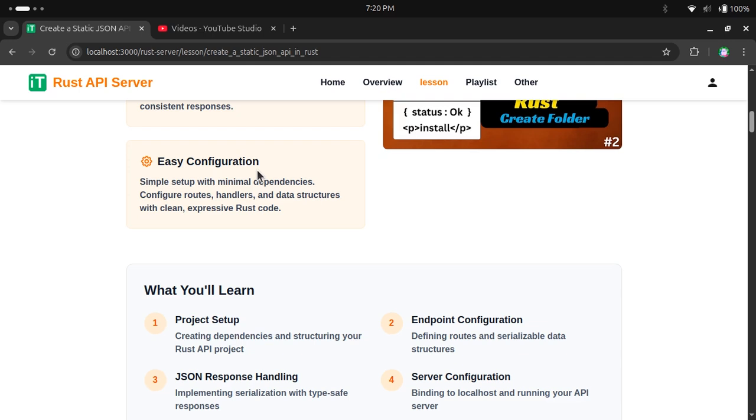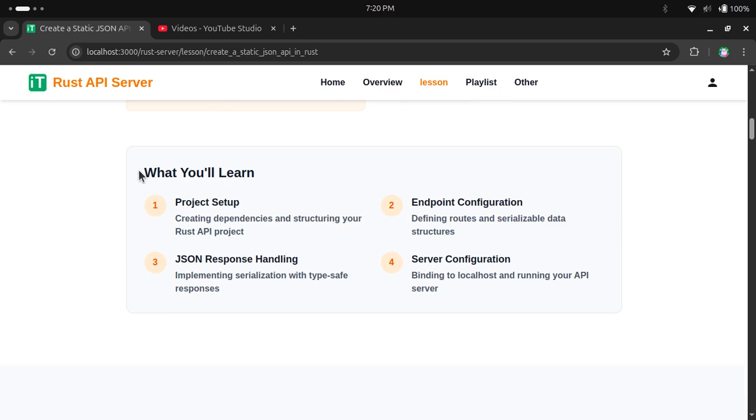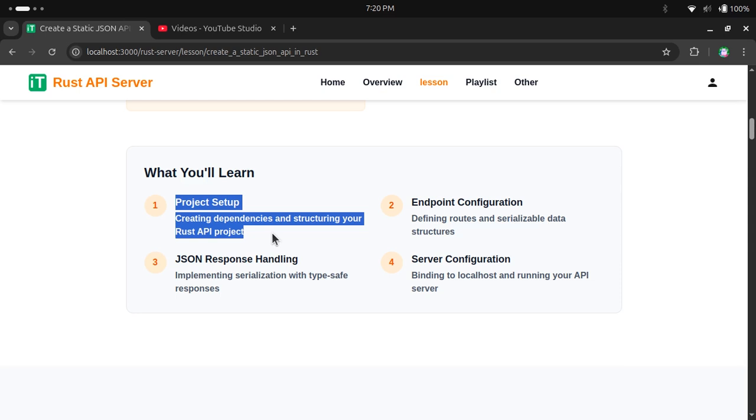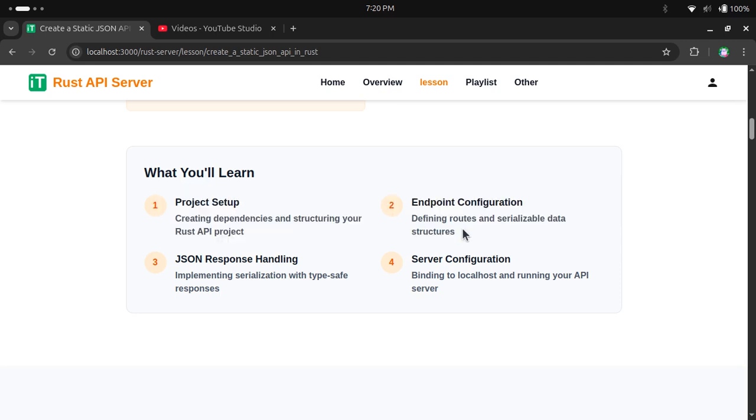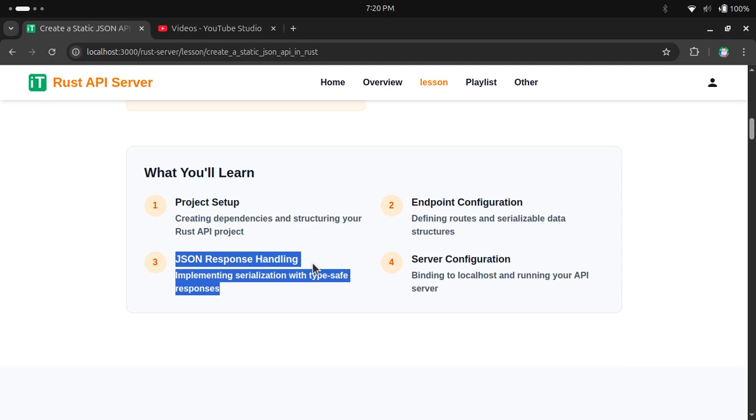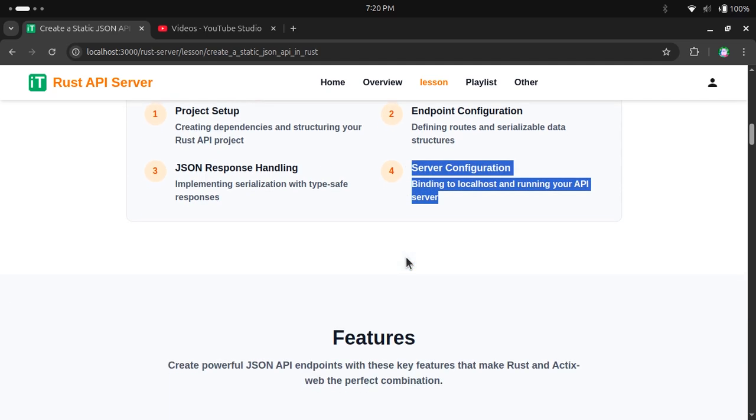After that, in the previous video we have seen how we can create a project structure. We will be using the same structure, and in this video we will create these three points. We will define the route, basically on the base URL we will hit one URL. Cool. Now next is the JSON response. We will see how we can return a JSON response, and next we will see how we can configure our server.